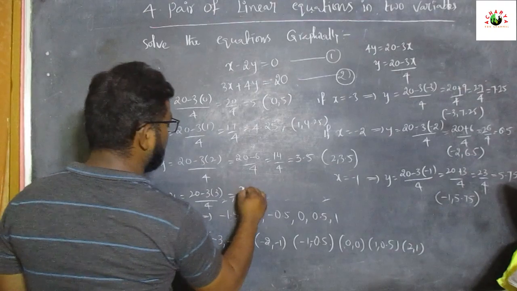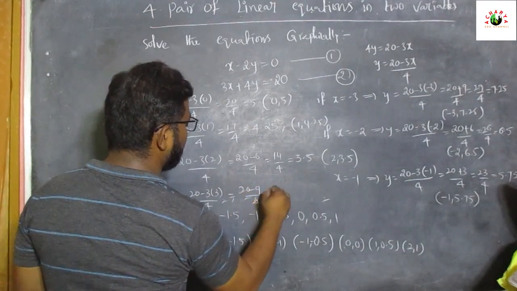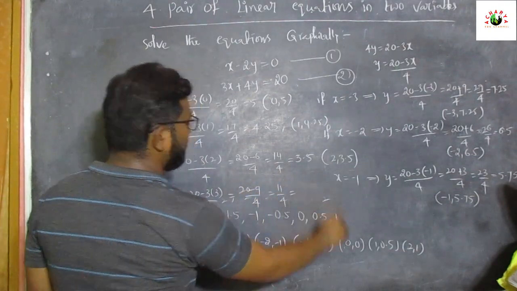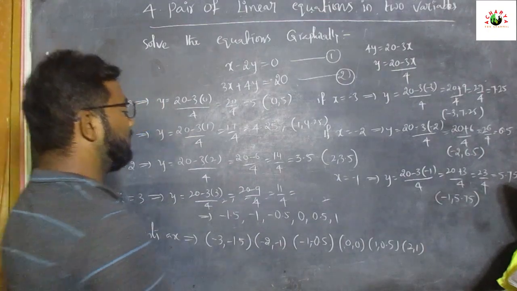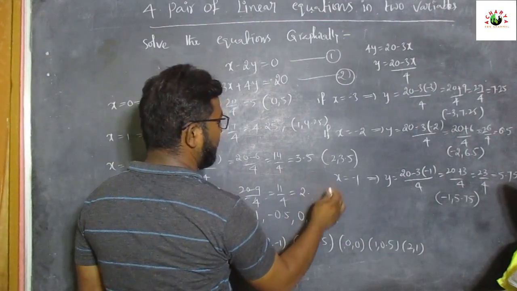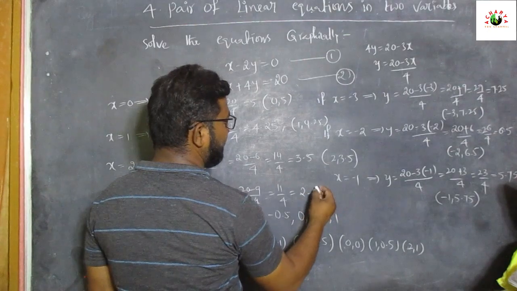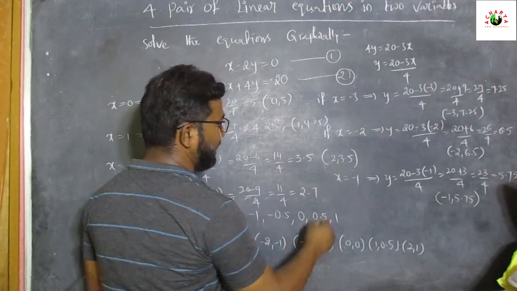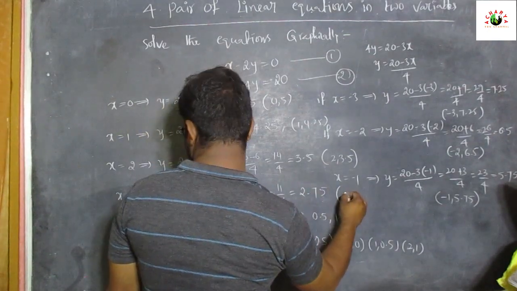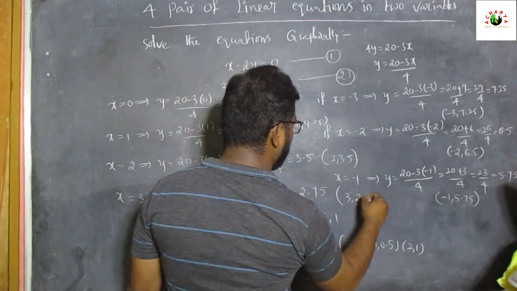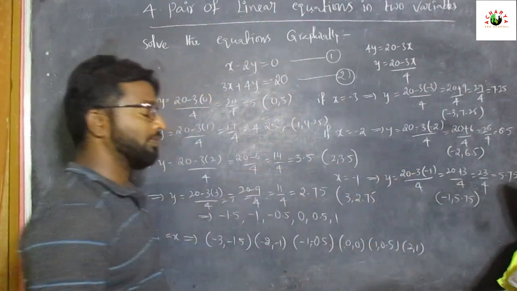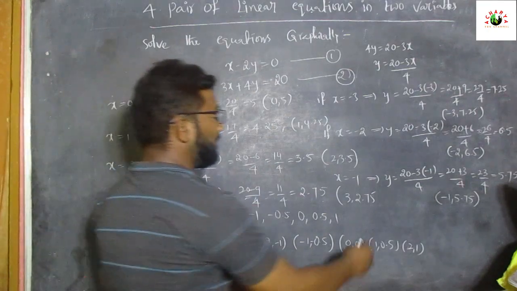So that is equal to 20 minus 9 by 4, equal to 11 by 4. So what is the value of 11 by 4? 4 2s are 8, 3 means 30, 4 7s are 28 and 4 5s are 20. So 3 comma 2.75.